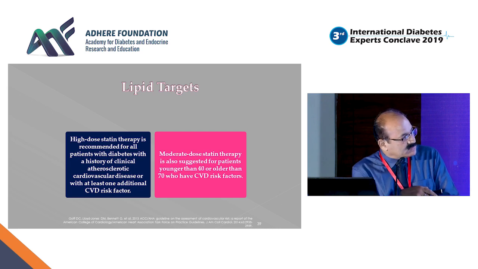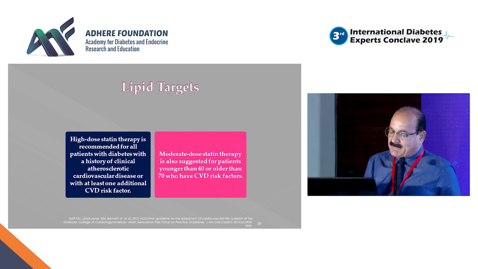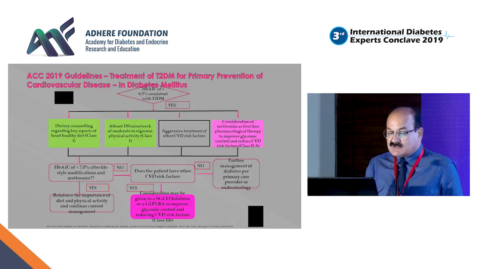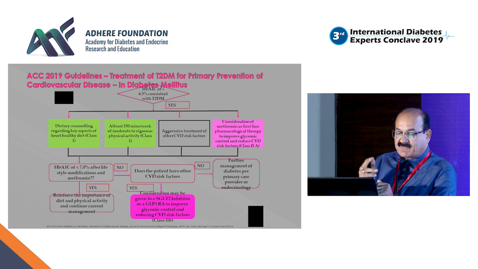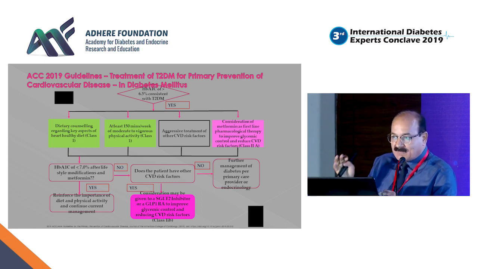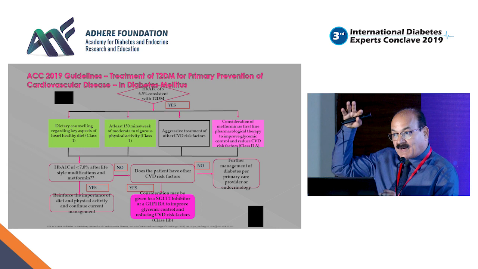But if there is only a risk factor and no established cardiovascular disease, then maybe you can go for a moderate dose of statin therapy. So ACC 2019, the American College of Cardiology, addressed an algorithm in terms of choosing an anti-hyperglycemic drug as primary prevention for cutting down cardiovascular risk.